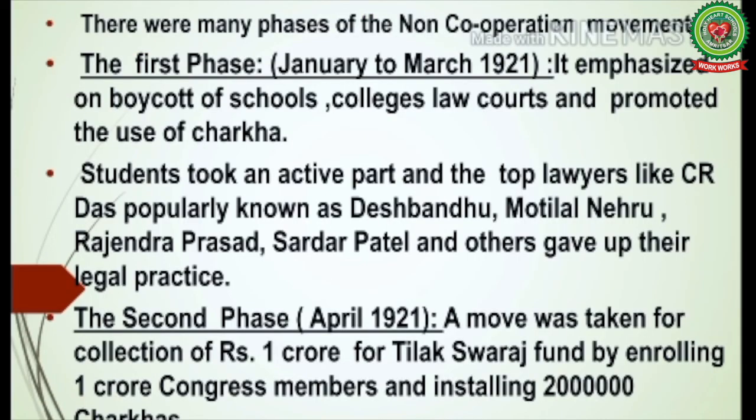There were many phases of the non-cooperation movement. The first phase started from January to March 1921. It emphasized the boycott of schools, colleges, law courts, and promoted the use of the charkha. Students took an active part, and top lawyers like C.R. Das, popularly known as Deshbandhu, Motilal Nehru, Rajendra Prasad, Sardar Patel, and others gave up their legal practice.